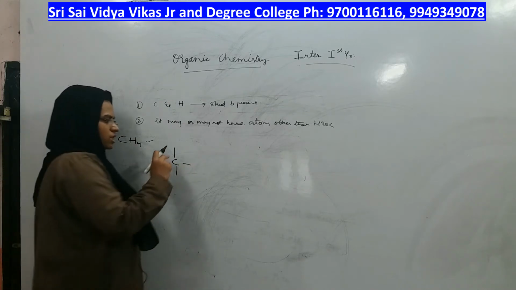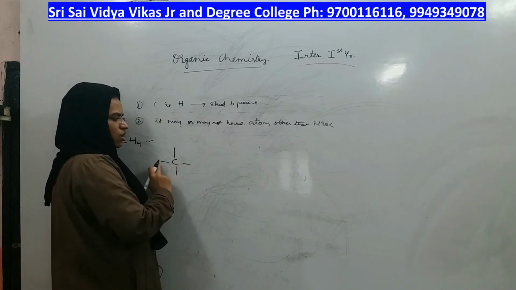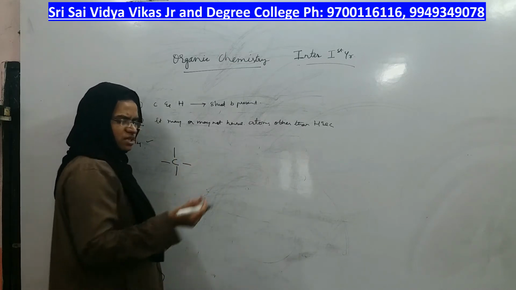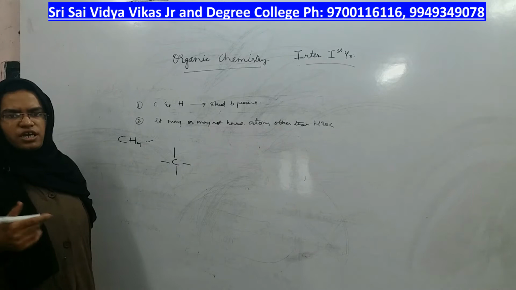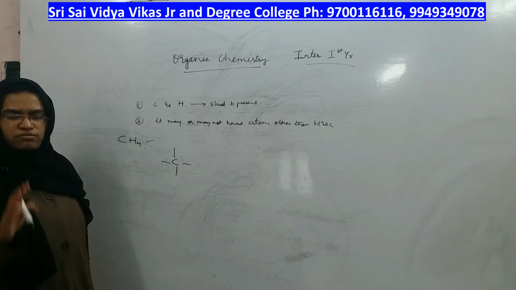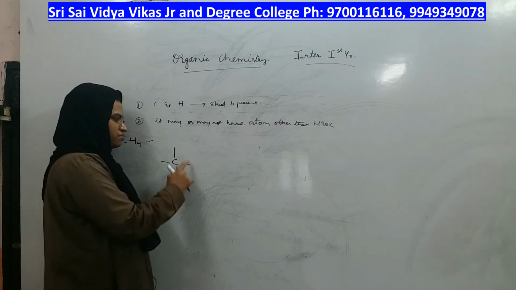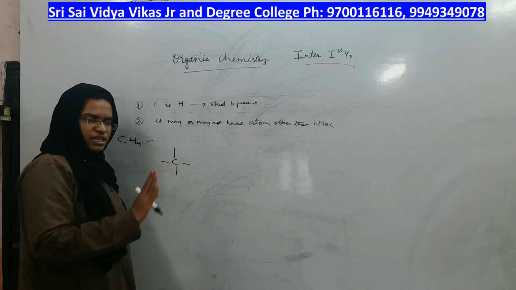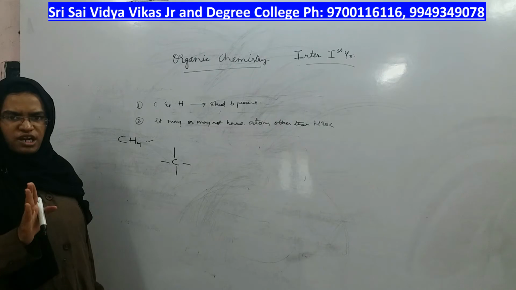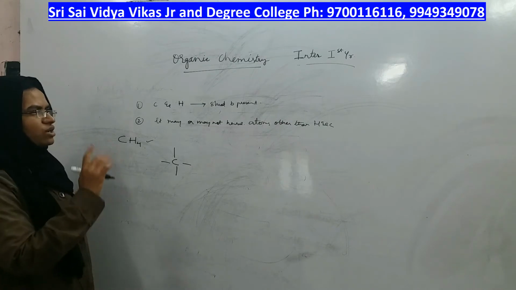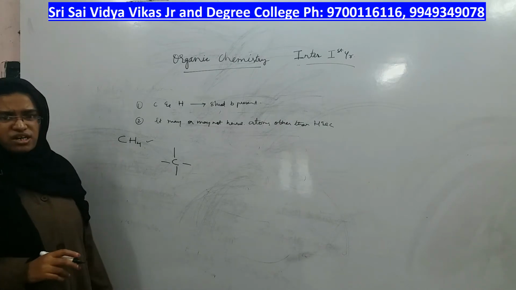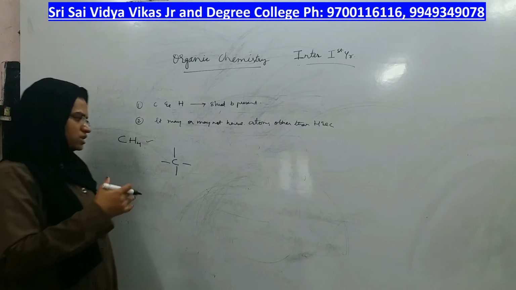All the 4 bonds may be sigma bonds, or you might have 3 sigma and 1 pi, or 2 sigma and 2 pi bonds. But the total number of bonds around carbon should be 4. Tetravalency of carbon should always be maintained in an organic compound, because it cannot make more than 4 bonds.